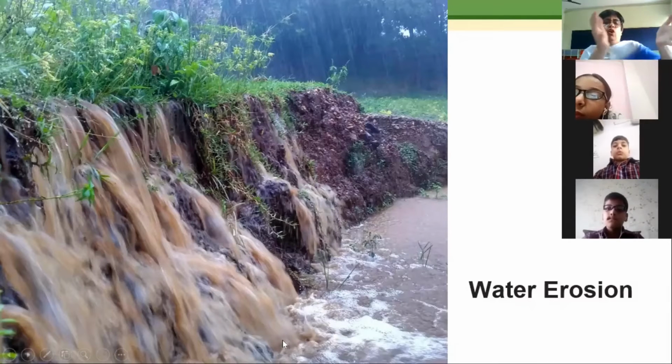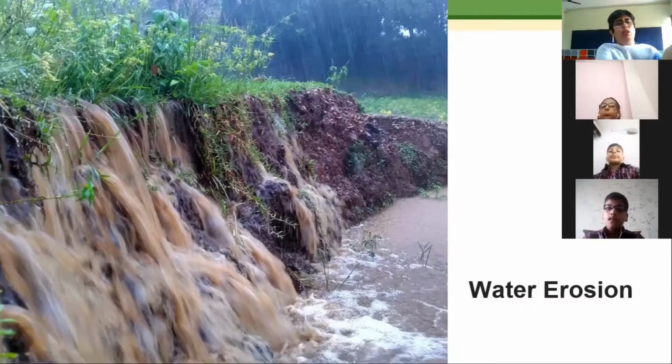And when the river is flowing, the sediments will move away from one place to another. This is the reason that wherever the sediments get collected, after periods of time, they will form sedimentary rocks.